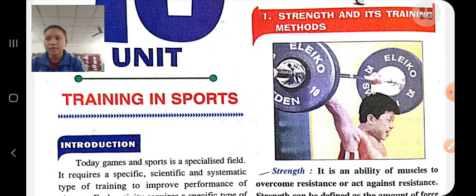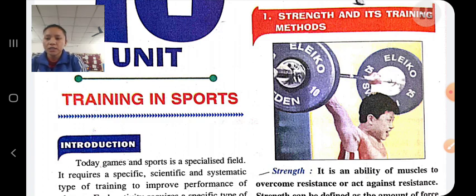And locomotor ability means ability to do the movement with change in directions. You have to maintain the top speed, maximum speed, with change in direction. For example, in 200-meter running, 400-meter running, there is change in directions and you have to maintain maximum speed.